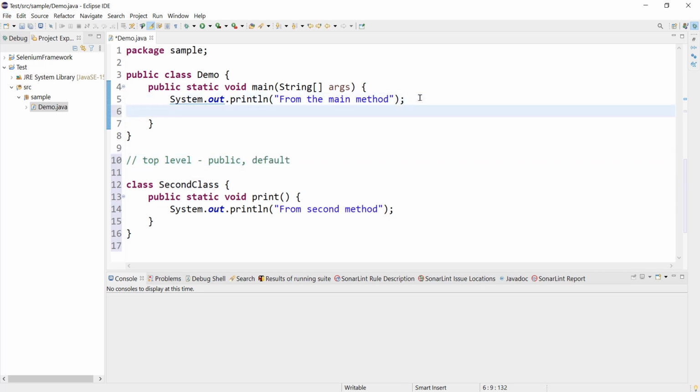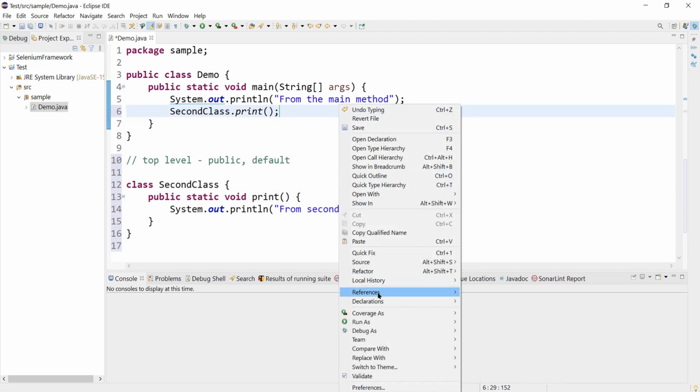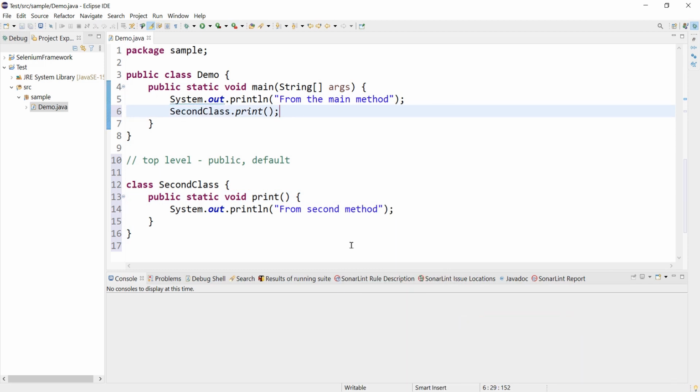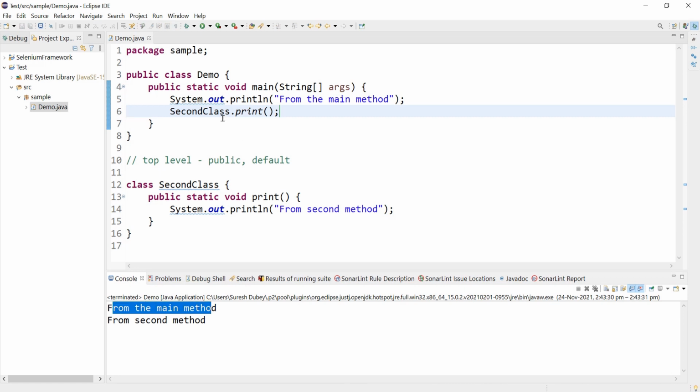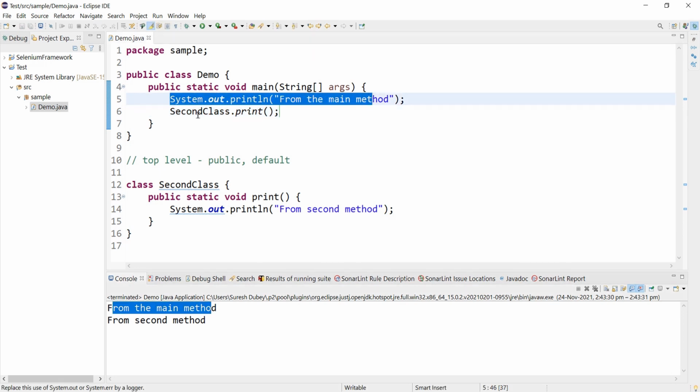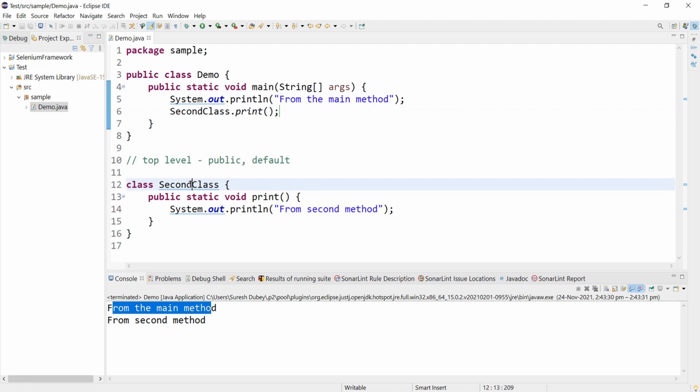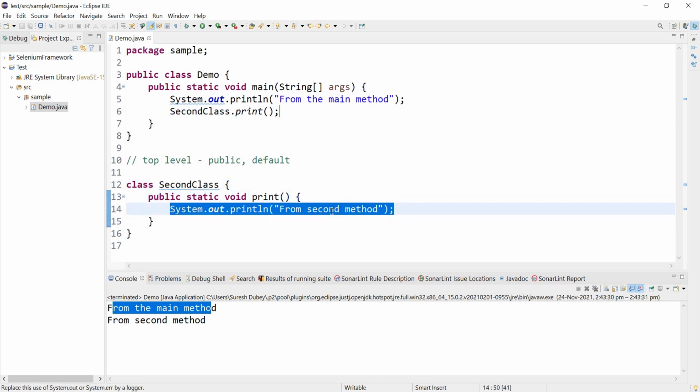Maybe I can show you. I can call this method over here, second class dot print. Just because this is static, I can call it directly using a class name. So let me run it. I'm getting this from the main method because this statement got executed, and here I'm calling a print, which is a part of second class, and it is printing from the second method.